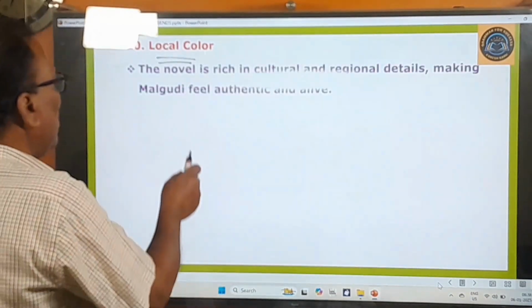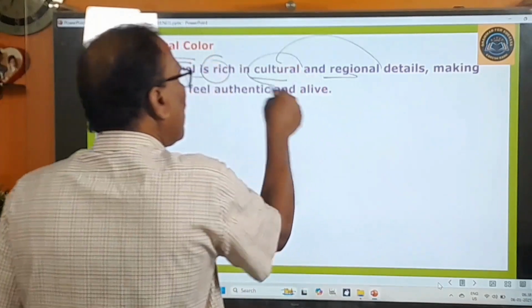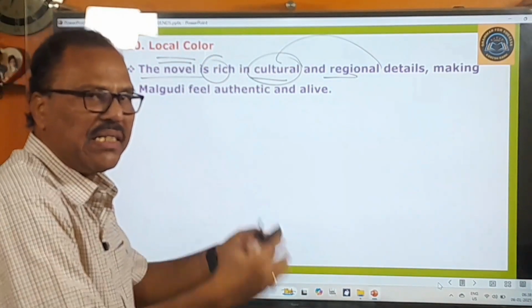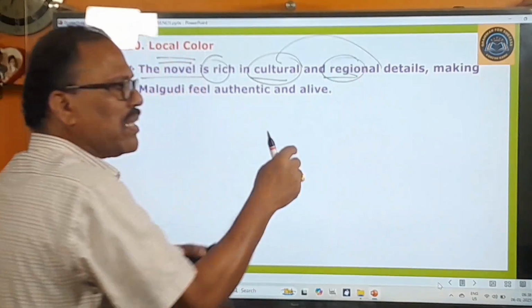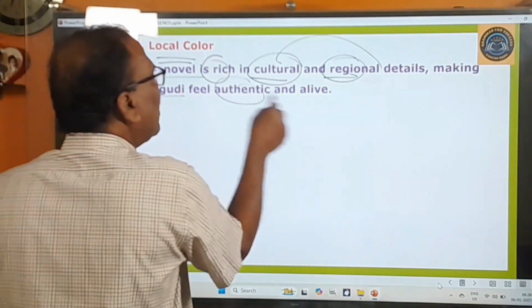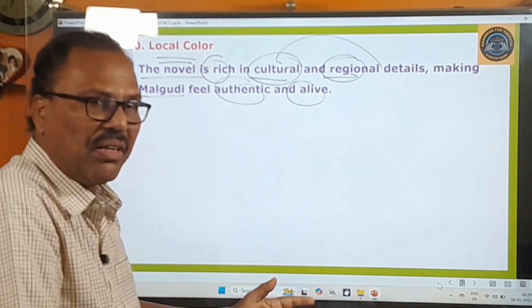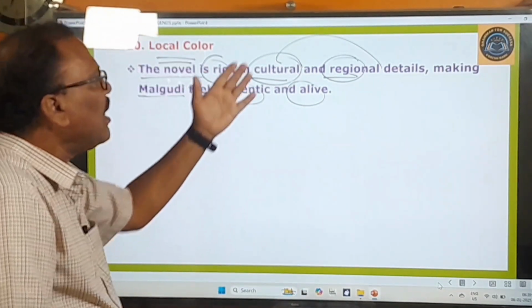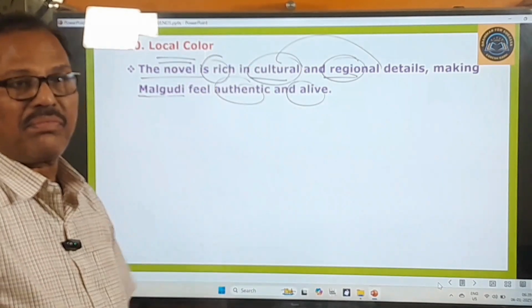The novel is rich in cultural and regional details. So cultural details are presented in this novel as they are, and regional details are also presented in this novel as they are, making Malgudi feel authentic and alive. Because everything written in this novel makes this Malgudi authentic and alive, though this Malgudi is an imaginary town, an unreal town.